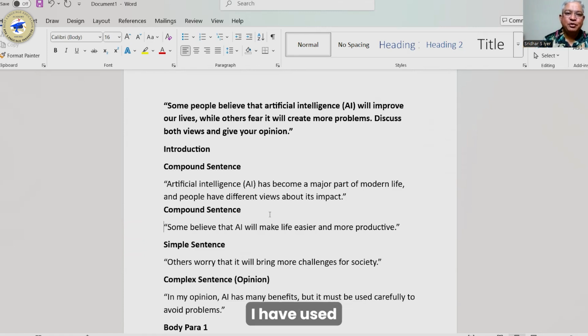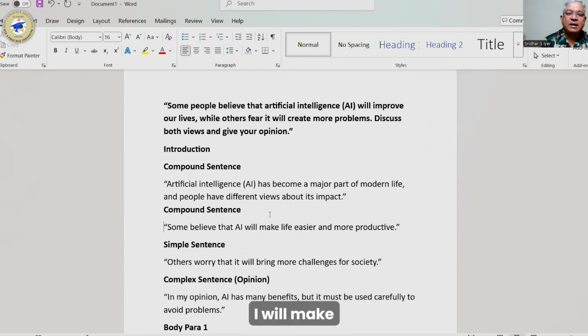In the introduction I've used 2 compound sentences, 1 simple sentence and a complex sentence. The introduction goes this way. Artificial intelligence AI has become a major part of modern life, and people have different views about its impact. I've used 1 compound sentence here because if you use an "and", it becomes a compound sentence. If you use one coordinating conjunction with another, that becomes a complex sentence. So I've used "and" for both sentences. Due to the "and" in between, it has become a compound sentence.